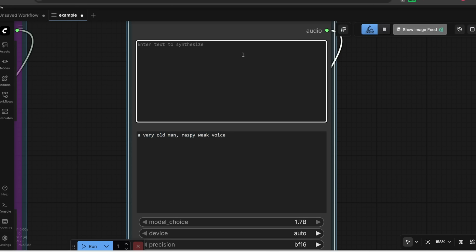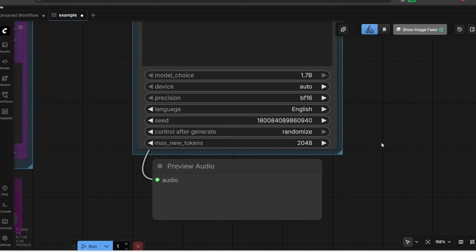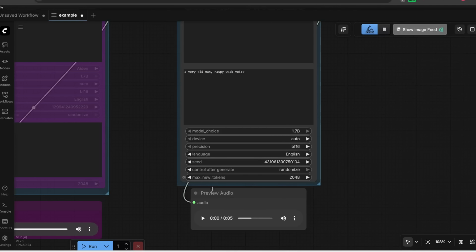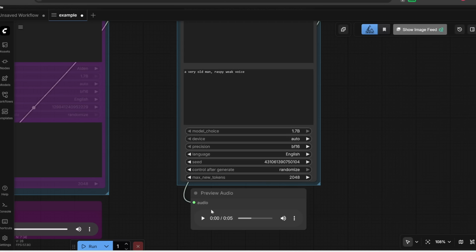And then for the transcript, I'm going to write something like this. And then again, here is where I can choose the model plus the language, which in my case, let's set this to English. And that's pretty much it. Let's press run. All right, and here's our results. This took 19.3 seconds. Let's play this.